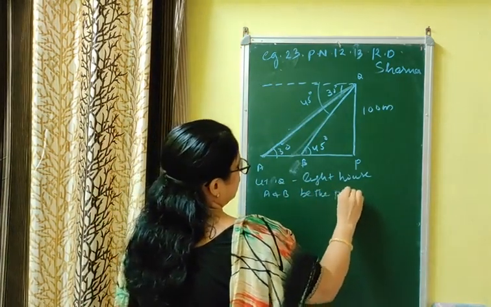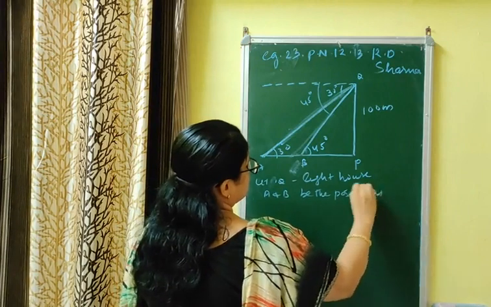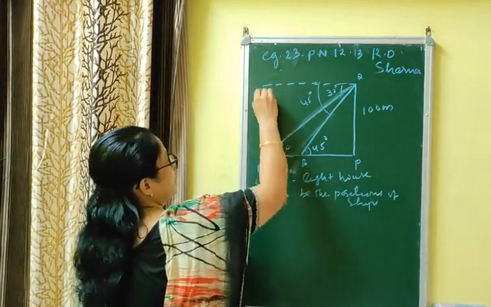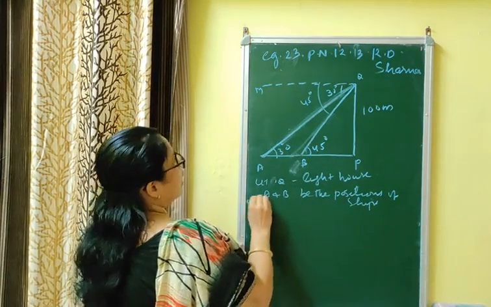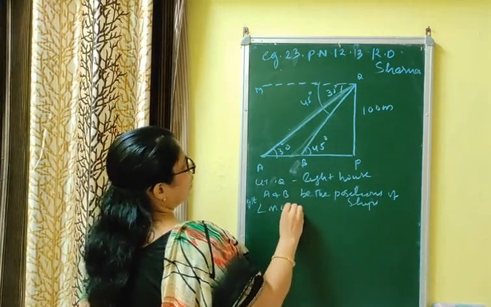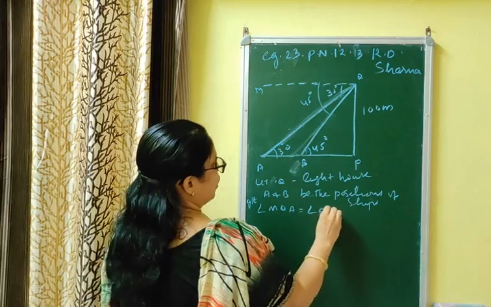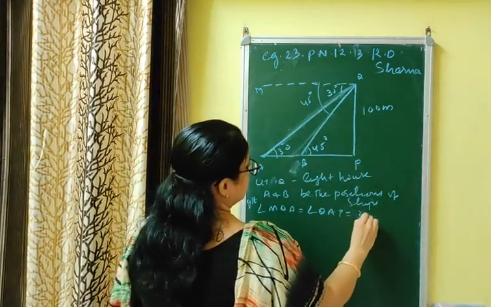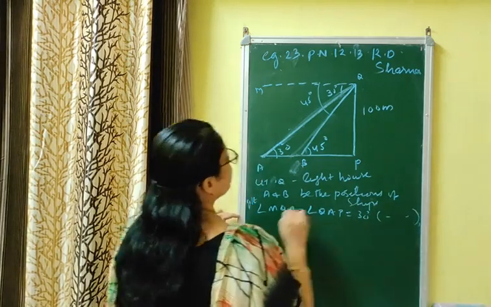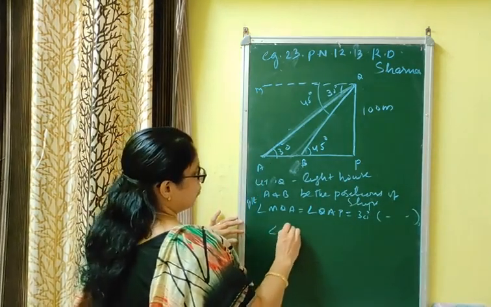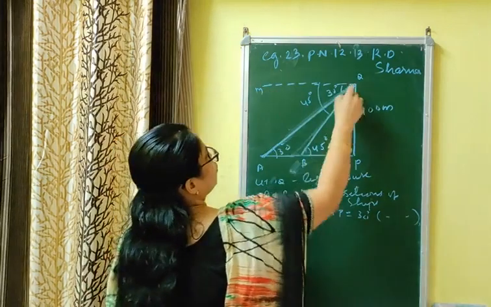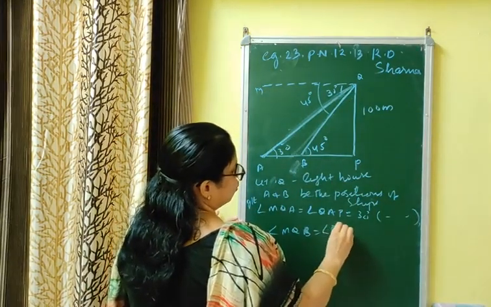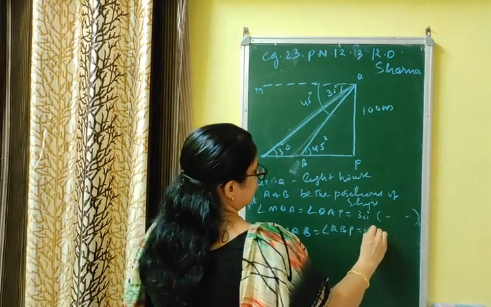You are given that angle MQA is equal to angle QAP equal to 30 degree by alternate interior angle axiom. Similarly, angle MQB is equal to angle QBP equal to 45 degree.